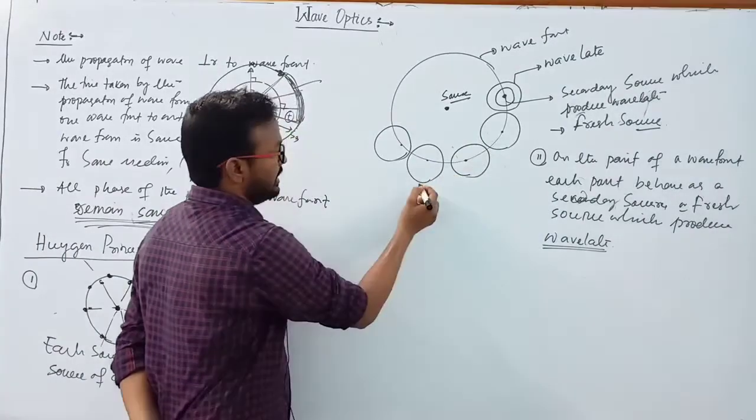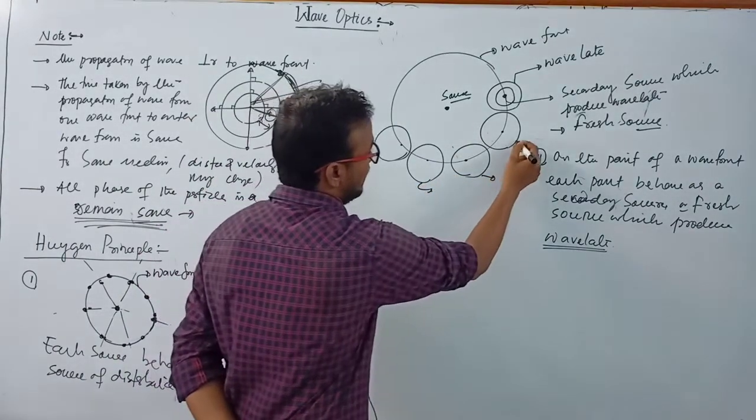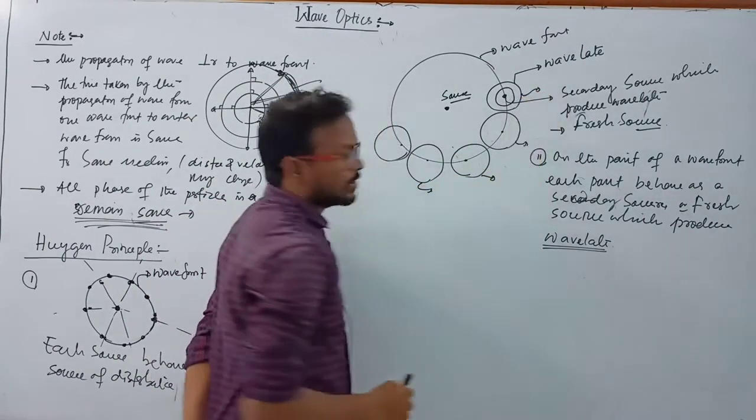This is a wavelet, and this is also one wavelet. This is a wavelet, and this is also a wavelet, and this is also a wavelet.